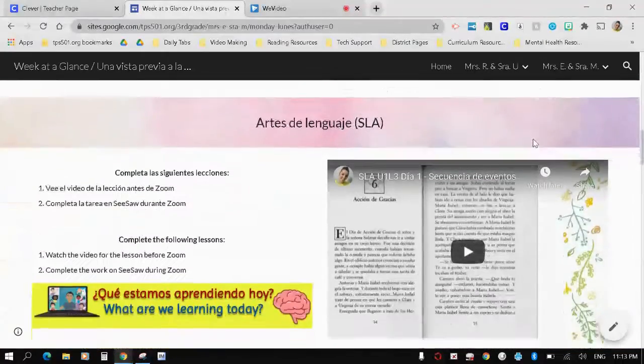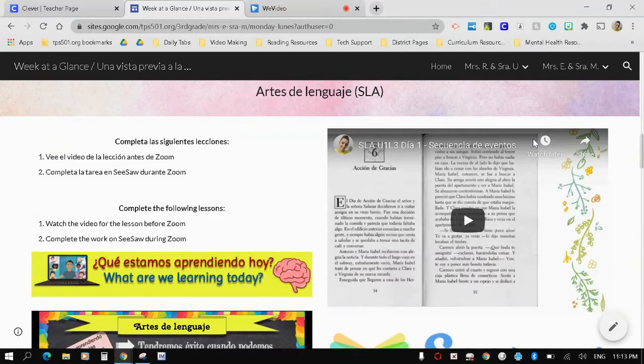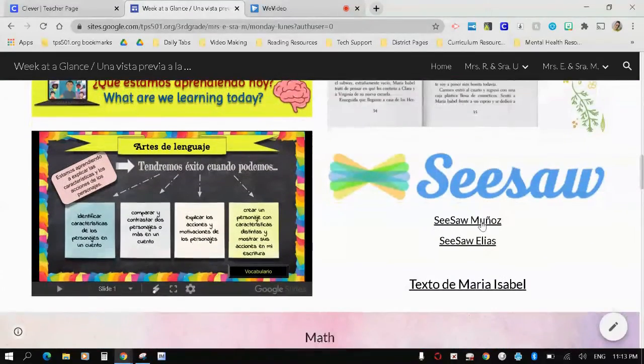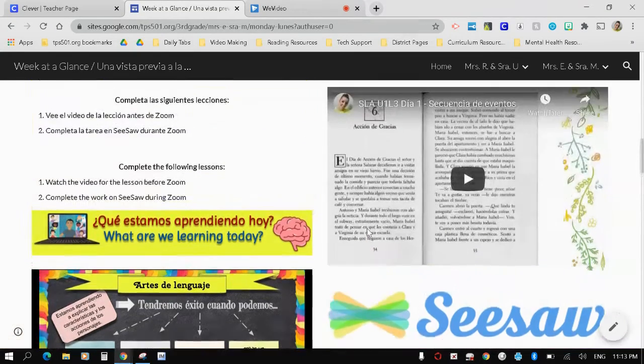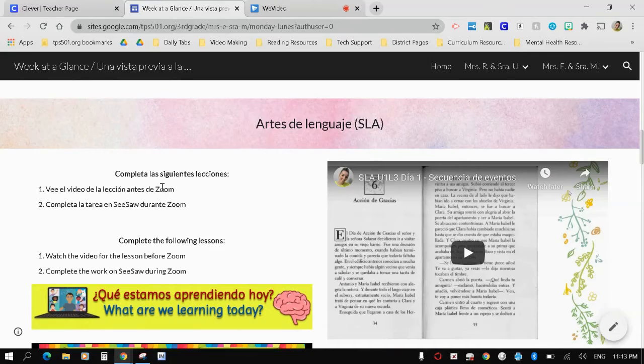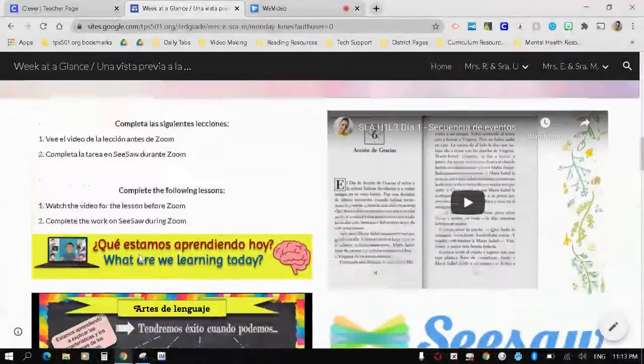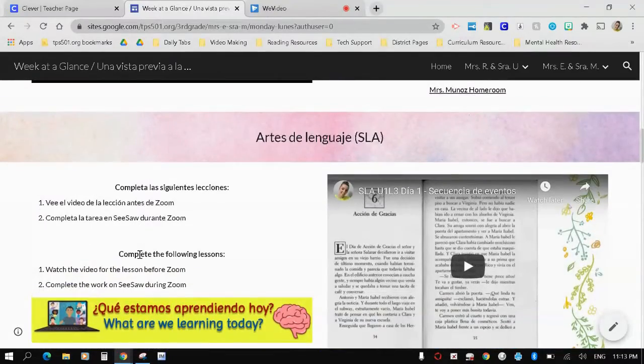Then you'll scroll down just a little bit further to find language arts in Spanish. The video is found here on the right and the Seesaw links below. You'll also find a link to the book that we're reading. On the left, you'll find the directions in Spanish and English so that we can support you a little bit better at home with the Spanish learning.